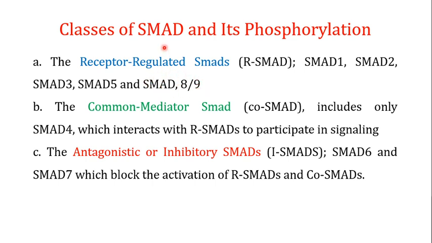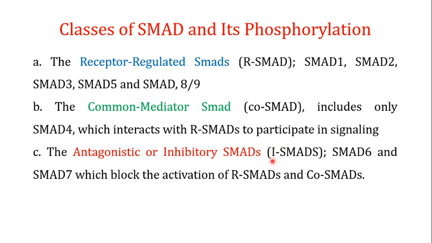The second type of SMAD is known as the common mediator SMAD, or for short the co-SMAD. The common mediator SMAD includes only a single member, SMAD4, which is responsible for interaction with the R SMAD to participate in the signaling pathways. The last type of SMADs are known as the antagonistic or inhibitory SMADs, for short the I SMADs.